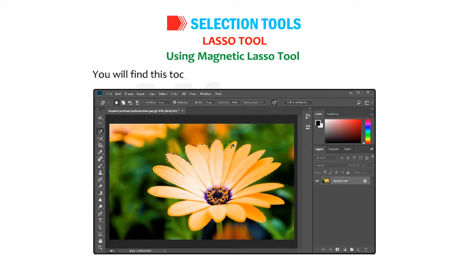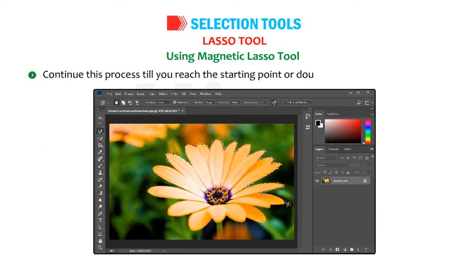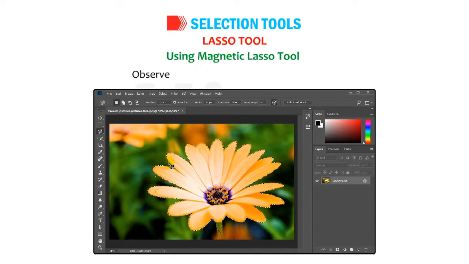You will find this tool drops fastening points along the edges. Continue this process till you reach the starting point or double-click at the ending point. Observe the selection as shown in the figure.